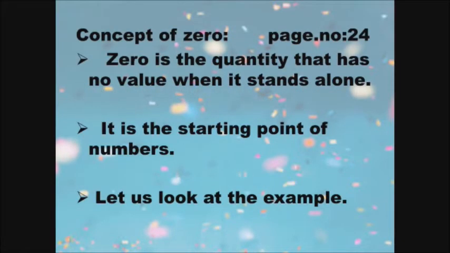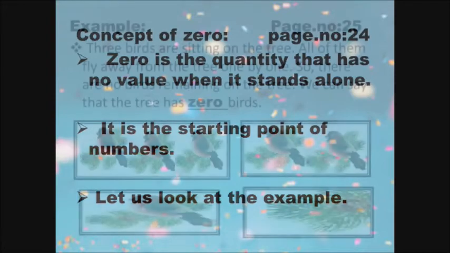Concept of zero, page number 24. Zero is a quantity that has no value when it stands alone. So, children, if zero stands alone, there is no value, and it is the starting point of numbers. Let us look at the example.